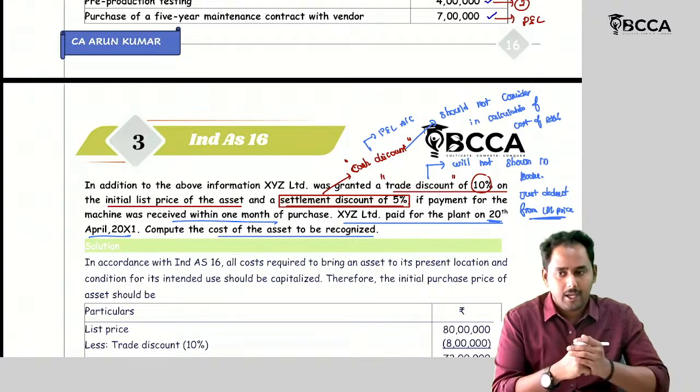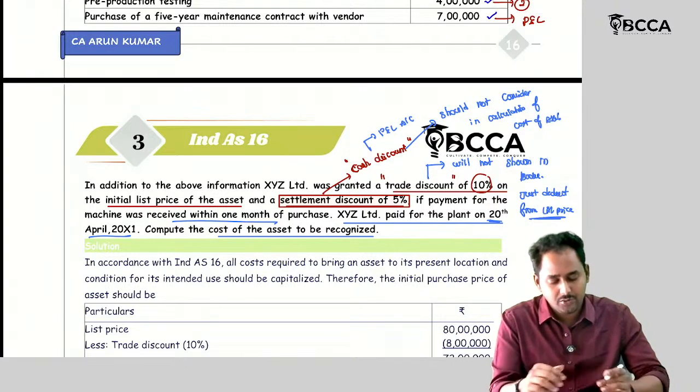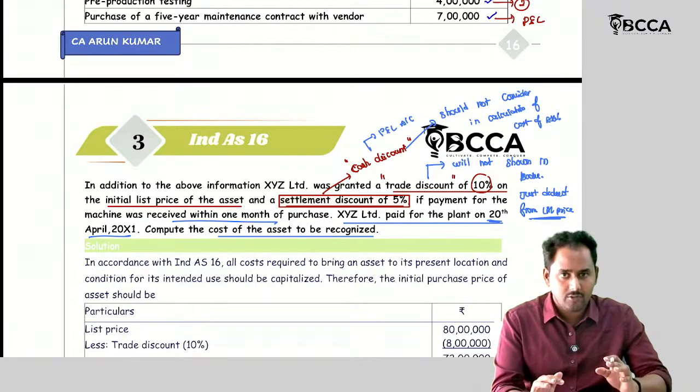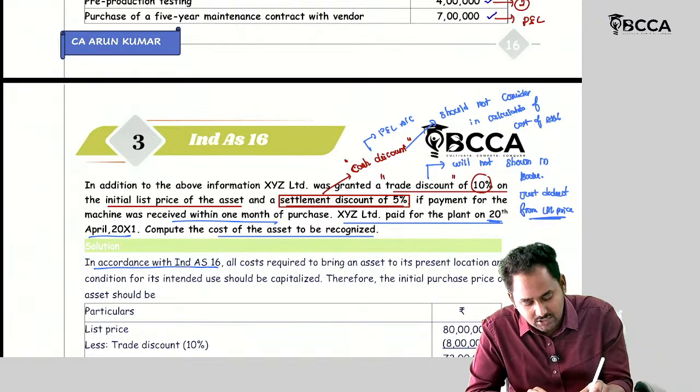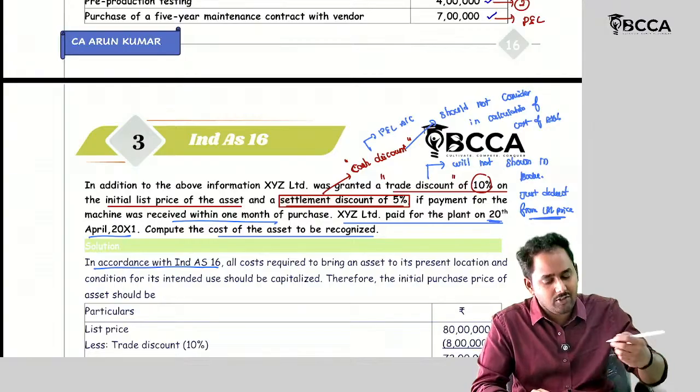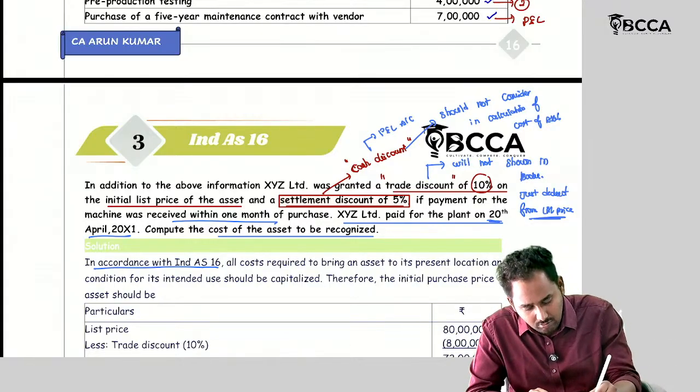Before going into the calculation part, I already told you, for every calculation of these kinds of cost problems, you should start with the words, in accordance with Ind AS 16, all direct cost.